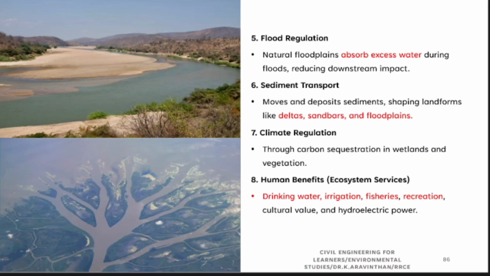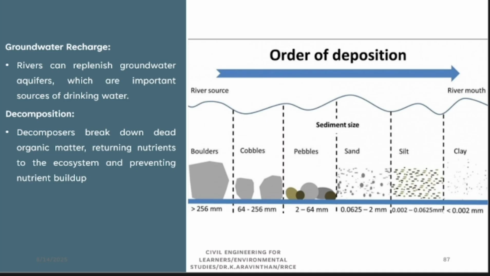Sedimentation. When you see near the river, you have a number of plantations. Why? Because the nutrients are sedimented at the river sides. That is why you have deltas, sandbars and floodplains. Climate regulation will be there if more river water is there. Human benefits are that we use it for drinking water, irrigation, fisheries and recreation. This is what I have told you.